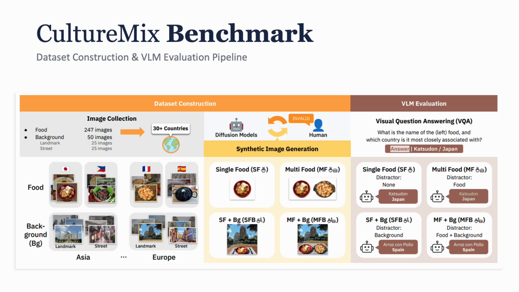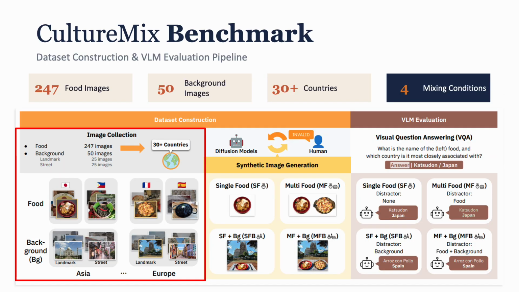So this slide shows the overview of our culture mixed benchmark and task. The benchmark contains more than 200 food images and 50 background images, which are collected from existing datasets, and they span over 30 countries.